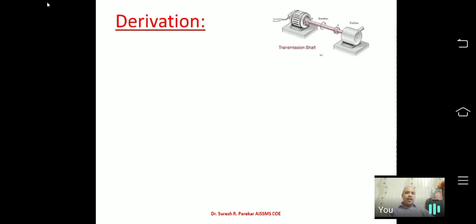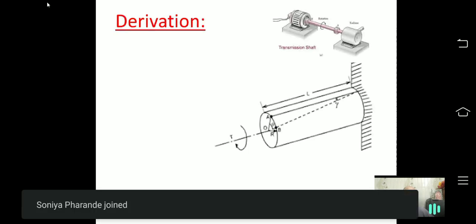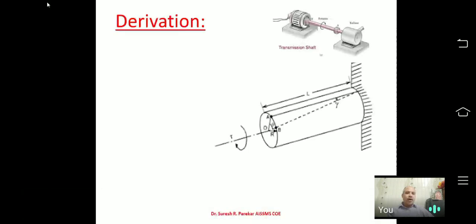So we have these assumptions which we are generally using in our curriculum. Now if we go to the derivation of this torsional formula, we have a shaft and we have applied a clockwise torque to it. Due to this clockwise torque, you can see your point A is shifted to point B. And due to this, we have a shear strain gamma that is developed.